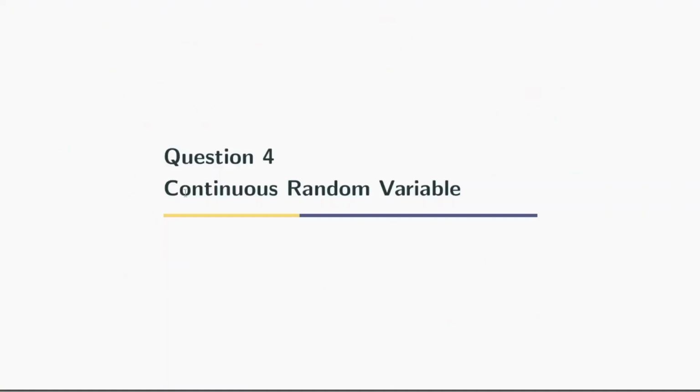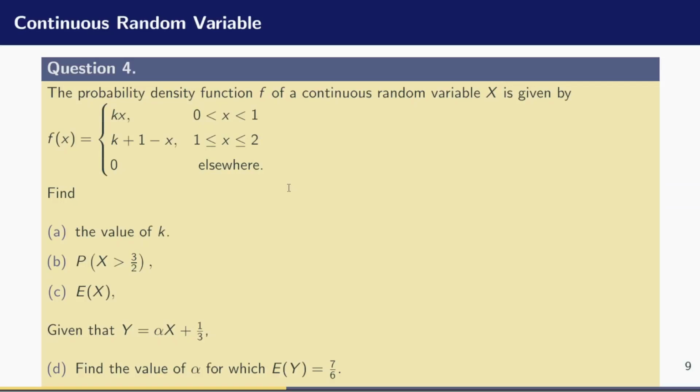Question 4, a question on continuous random variable. The question reads, the probability density function f of a continuous random variable x is given by, the function is defined piecewise, so the function f of x is equal to kx when x is between 0 and 1. That function is equal to k plus 1 minus x when x is between 1 and 2, and the function is 0 elsewhere.